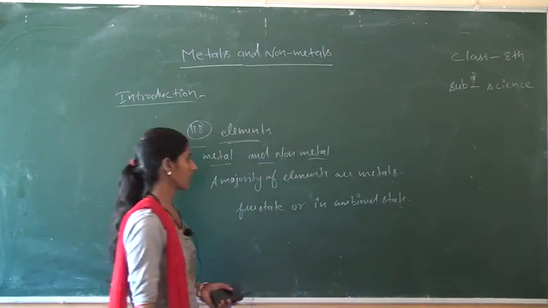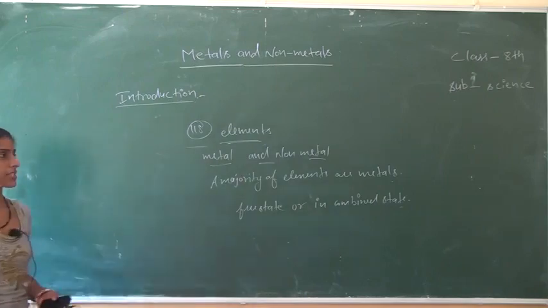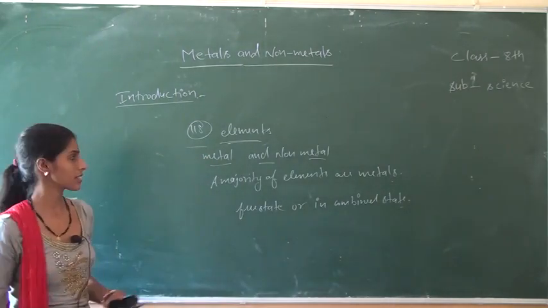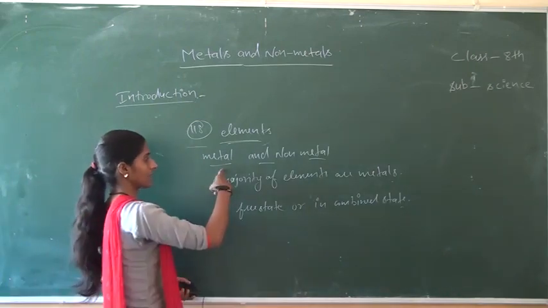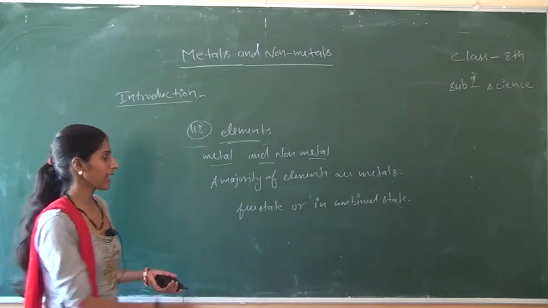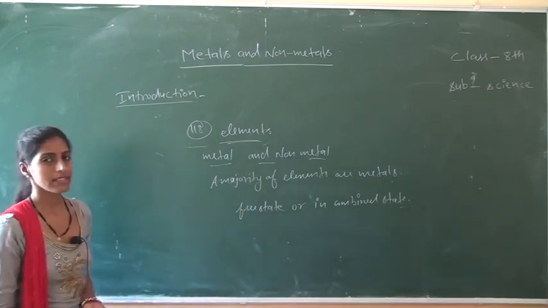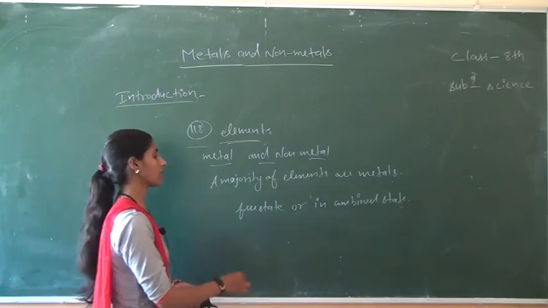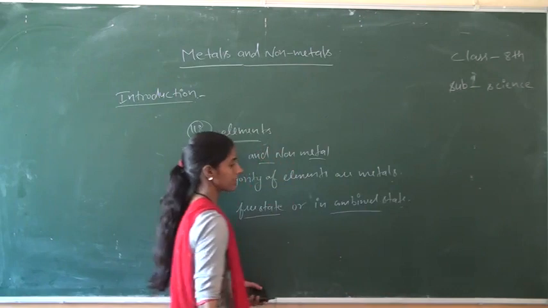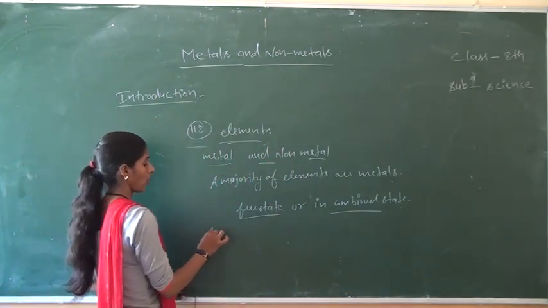Okay students, there are total 118 elements present. Out of these elements, on the basis of properties, we classify these elements as metals and non-metals. A majority of elements are metals, and these metals and non-metals occur either in free state or in combined state.